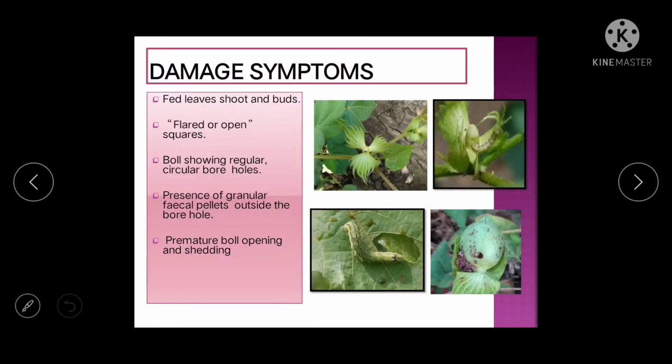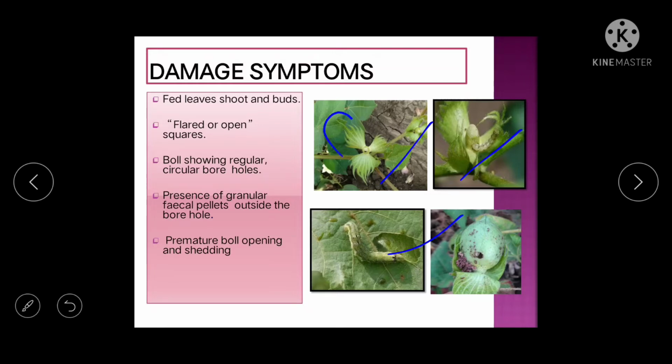Then damage symptoms. The American bollworm will feed on the leaf as well as shoots and buds. So you will find flared or open squares.